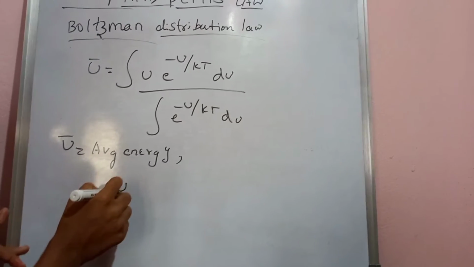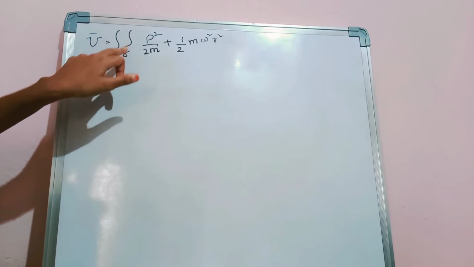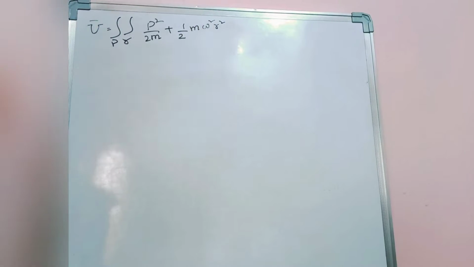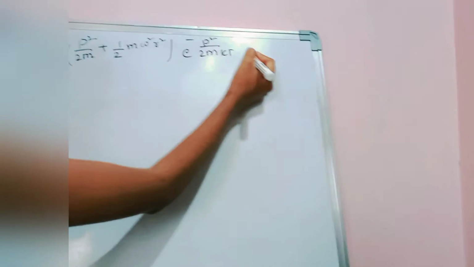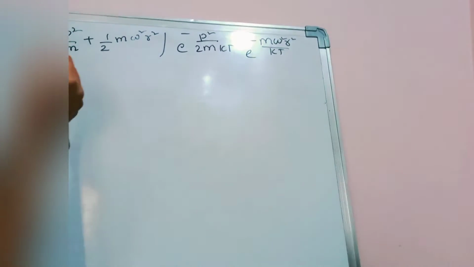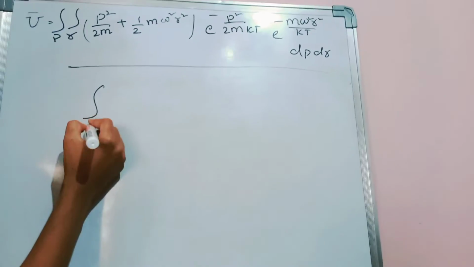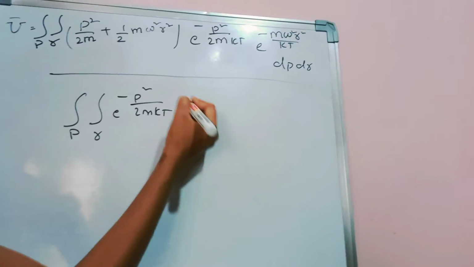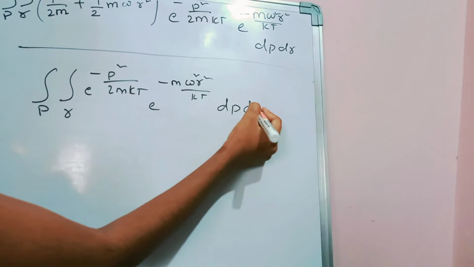Before we have derived that u value, substitute here, then we get u bar equal to integral of p, integral of r, of the u value, p square by 2m plus half m omega square r square, into e to the power of minus p square by 2mkT into e to the power of minus m omega square r square by kT, dp dr, by integral of p, integral of r, e to the power of minus p square by 2mkT into e to the power of minus m omega square r square by kT, dp dr.